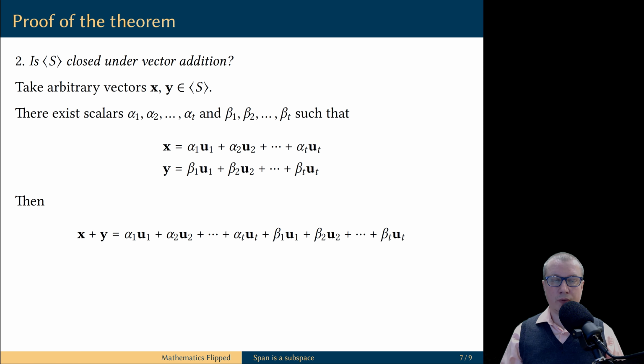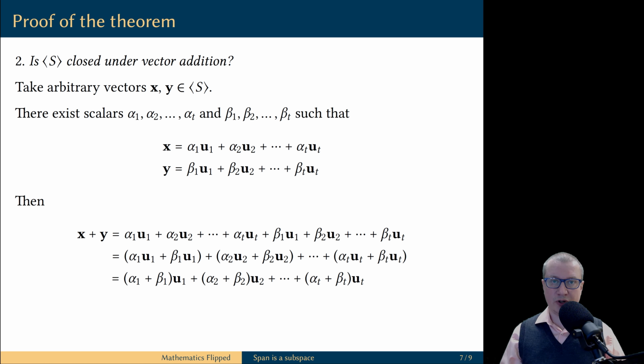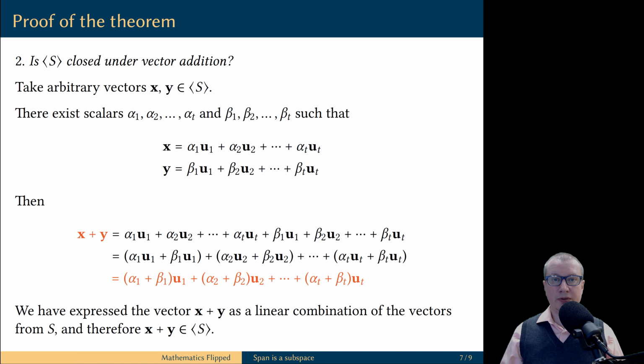Let's add these two equations to each other, and on the right-hand side, we are going to use some properties of vector spaces. First of all, addition of vectors is commutative, and therefore we can rearrange the terms. Also, we are free to use parentheses in any way we like, because the addition of vectors is associative. Within each of the parentheses, we are going to use the distributive property, and our expression simplifies as follows. But now you see, this computation says that the vector x plus y is a linear combination of the vectors in S, therefore it is indeed a vector in the span of S.